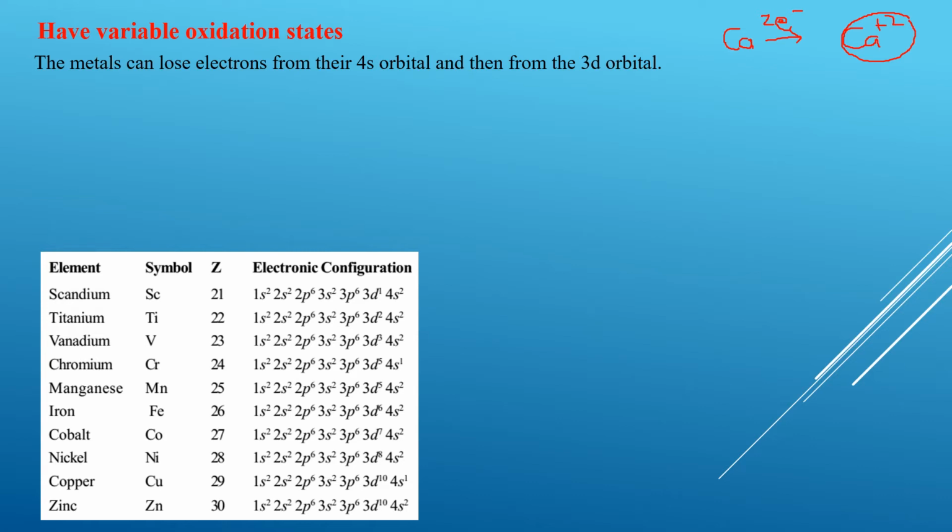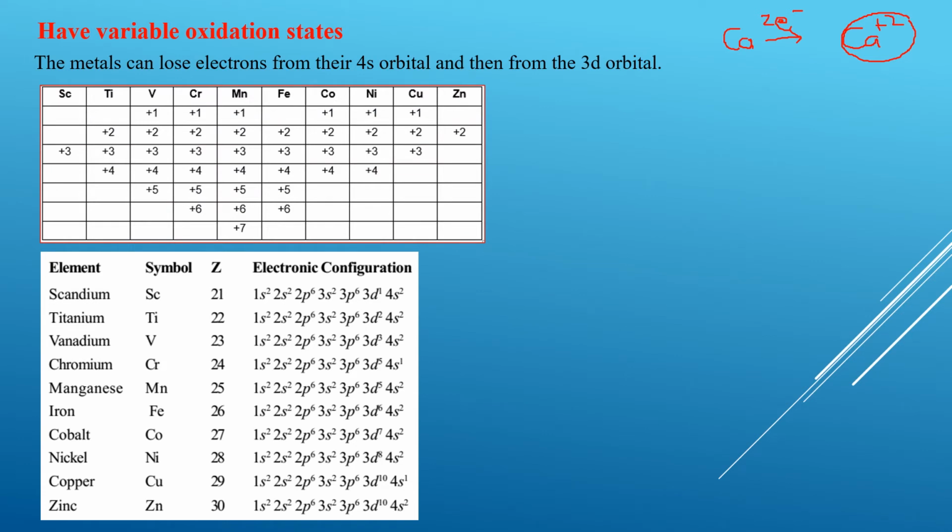Okay, let's look at this table here. This table basically describes how the oxidation states of different transition metals are worked out. So if I take you back to scandium, you can see that only +3 is written there. This +3 simply means that it is a very common oxidation state for scandium. However, scandium does have the ability to lose 1 electron from the 4s, and it can also lose 2 electrons from the 4s too. Okay, so the oxidation state of scandium can be +1 or +2 up till +3. Then we look at titanium.